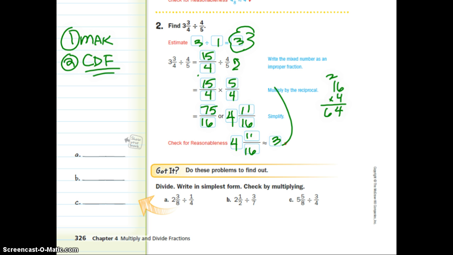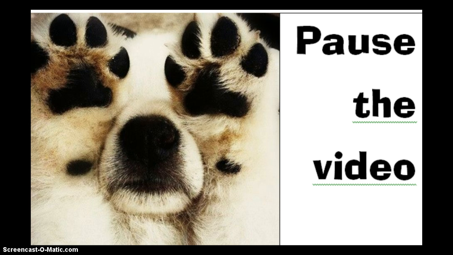I had guessed 3 or 4. They're both good answers. So, what do I expect to see here? I expect to see you have 2 lines. The first line is when you MAC, turn them into improper fractions. The second one is when you copy, dot, flop. Again, 2 lines. Don't mess with the original problem. See you soon. Pause the video.